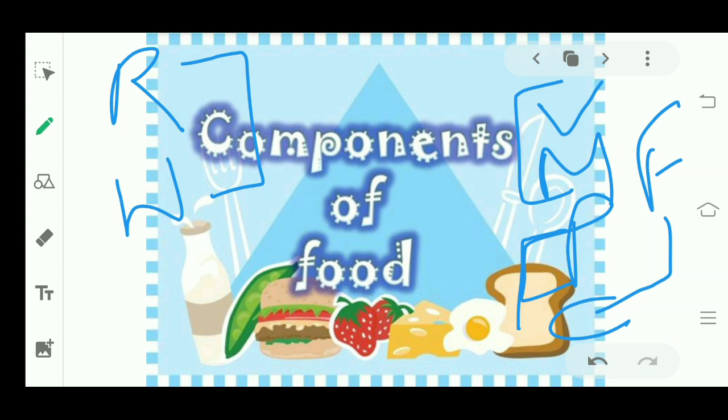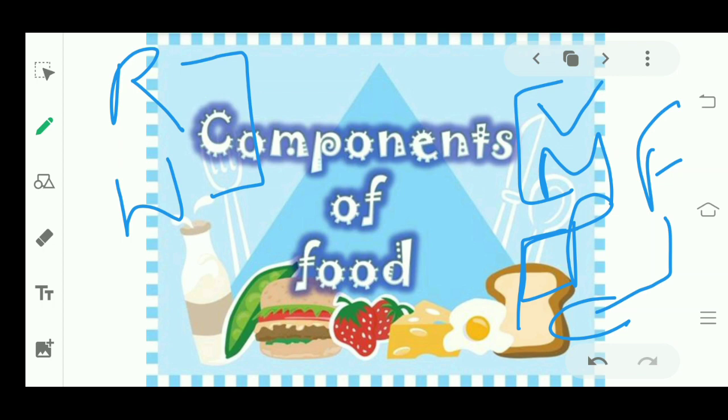After explaining each nutrient, I explained that you should take every nutrient in a proper amount. I also explained the causes: if you take too little or too much of a nutrient, you come across some